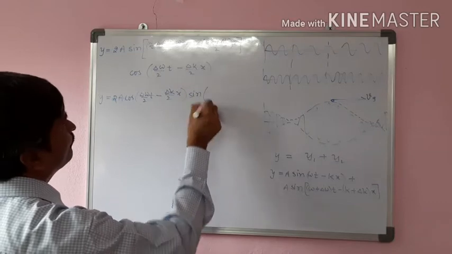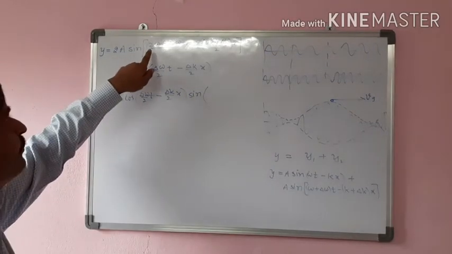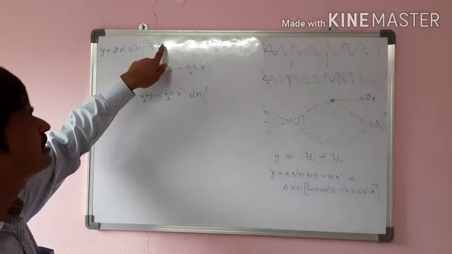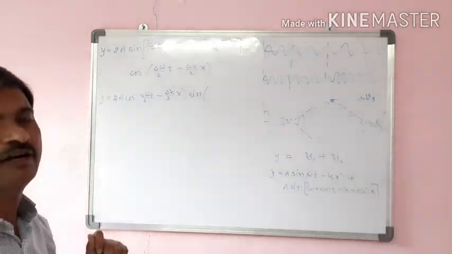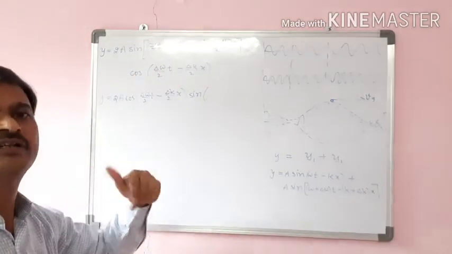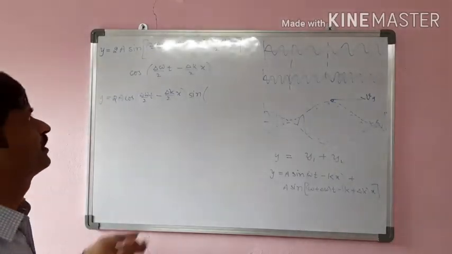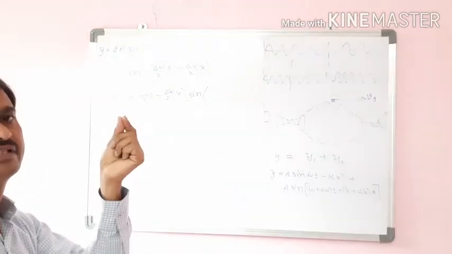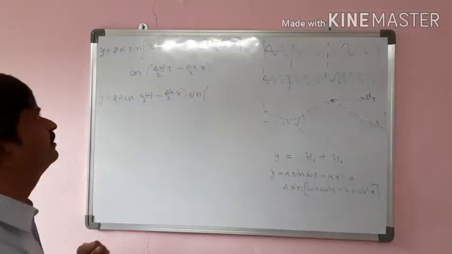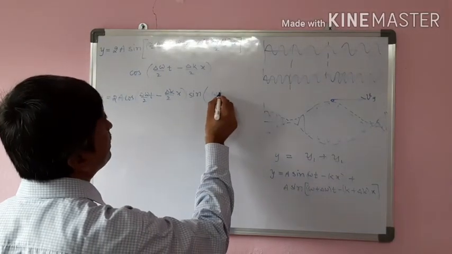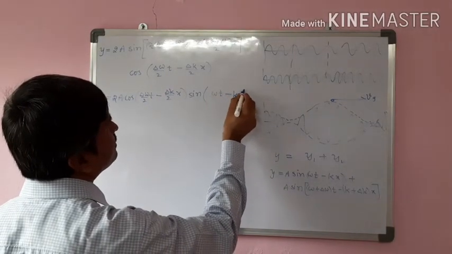Here you see, what I would like to say is that 2 omega is very much greater than the change in omega, so in addition there is not much difference. The slight difference in the frequency is very, very small. That is why we simply write omega t minus kx.